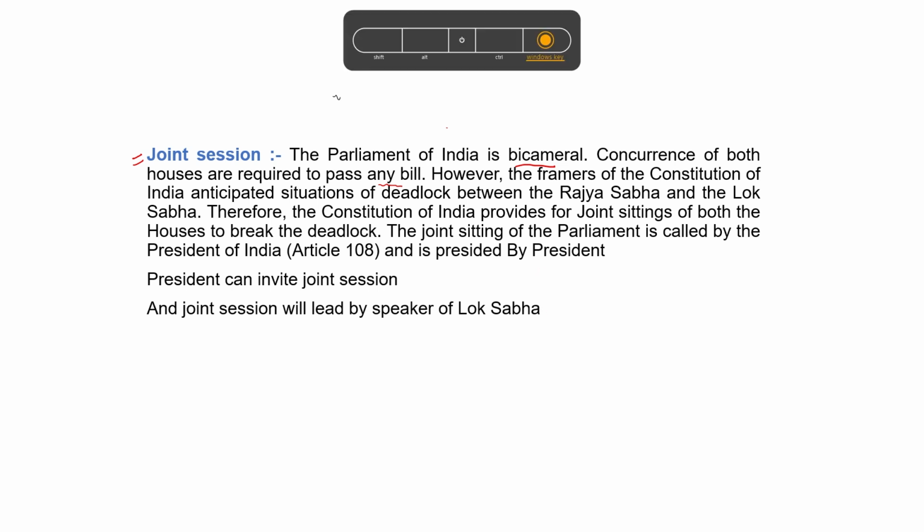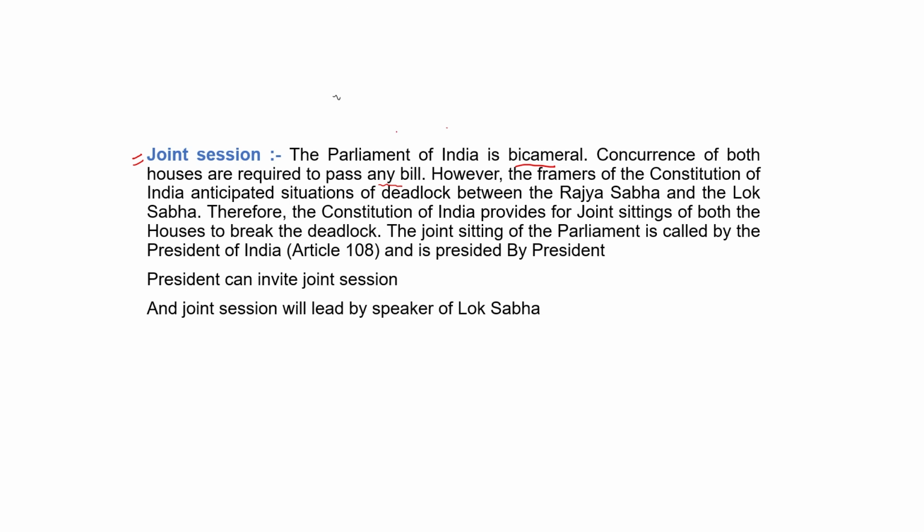Okay. Basically, what is joint session? We have bicameral houses, meaning two houses, Lok Sabha and Rajya Sabha. Lok Sabha has its own sessions and Rajya Sabha has its own sessions. But to anticipate a situation of deadlock or to break the deadlock, the president can invite both the houses to the same conference. This is known as joint session. Joint means the combined session of Lok Sabha and Rajya Sabha.